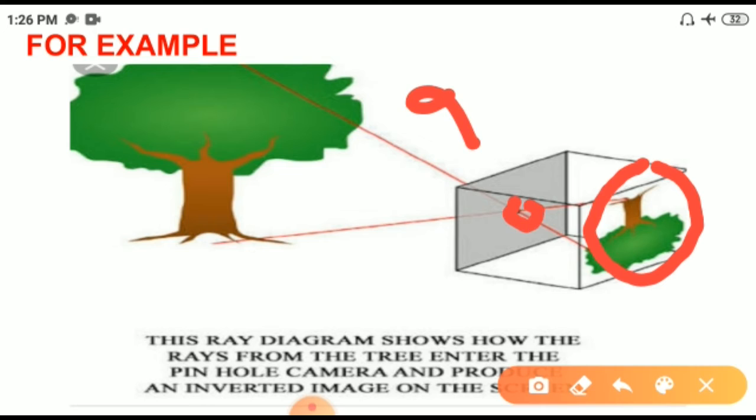This is the ray diagram. The ray diagram shows how the rays from the tree enter the pinhole camera and form an inverted image on the screen. Here the tree is the inverted image. So whatever object we look at using the pinhole camera, the image will always be formed inverted. That is the pinhole camera. I hope you all have understood the working of the pinhole camera.